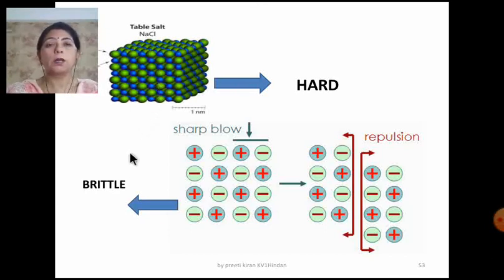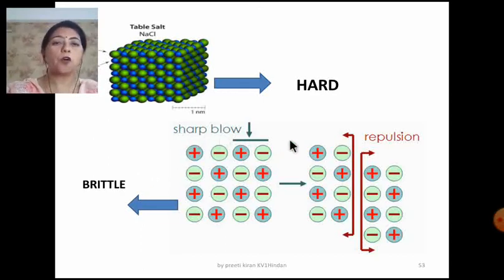But if the question is regarding the brittleness, now I think you all know what brittleness is. You have studied in the properties of the metals and non-metals in class 10th that when we beat a metal with the hammer, we get thin sheets. But in the case of the ionic solids, they break. They break and some irregular surface also emerges. Now why are they brittle? That is the question. Now let me explain.